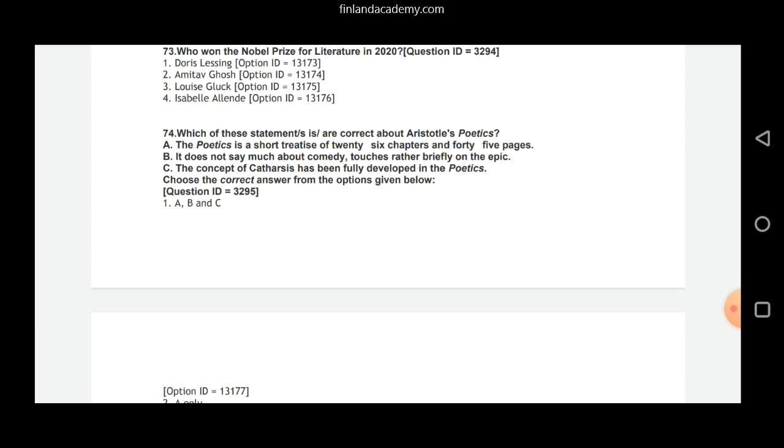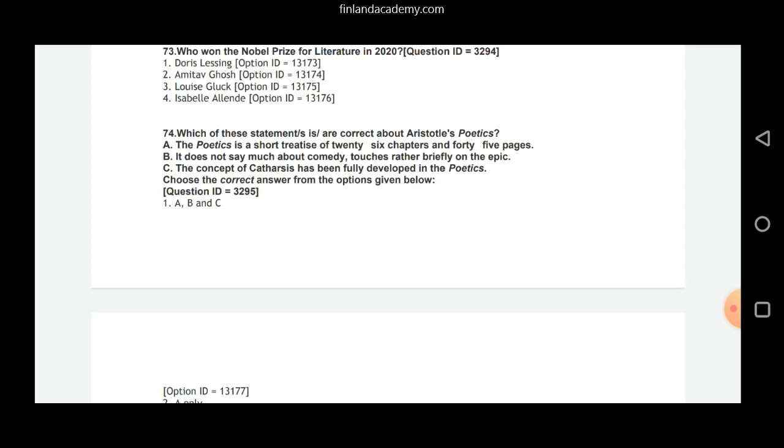See, the concept of catharsis has been fully developed in the poetics, has been fully. See, Aristotle does not explain the term catharsis anywhere properly in the entire work, which later became a topic of debate among other critics as well. So, yes, it has not been fully formed in this work. So, C is not the right answer.